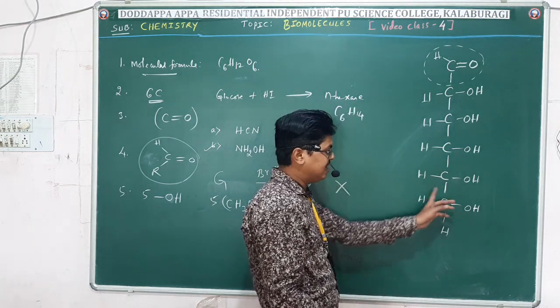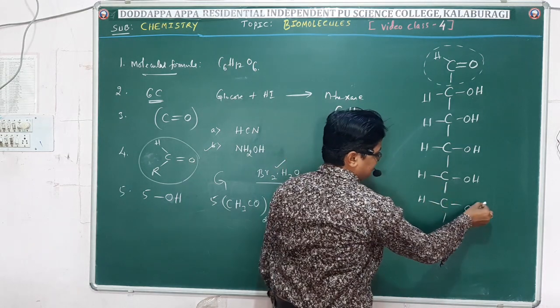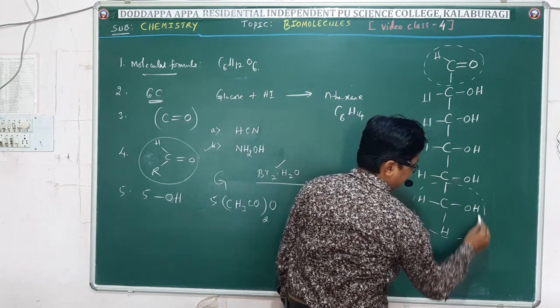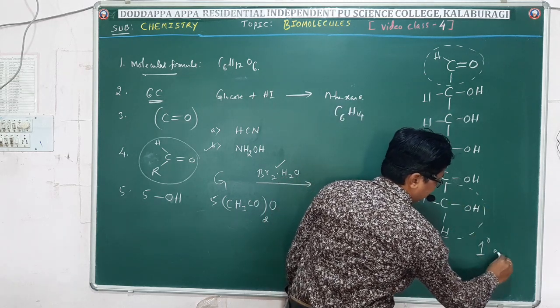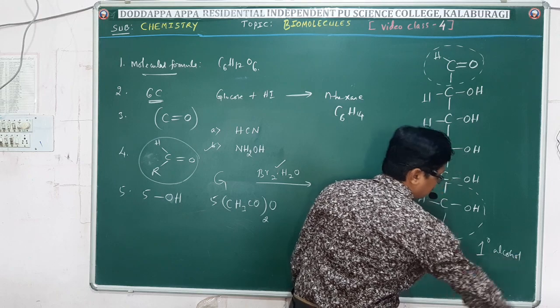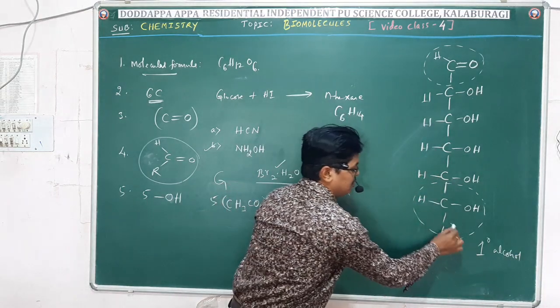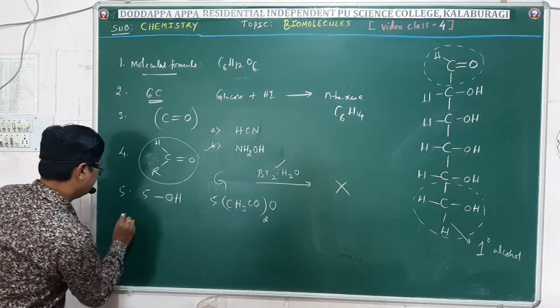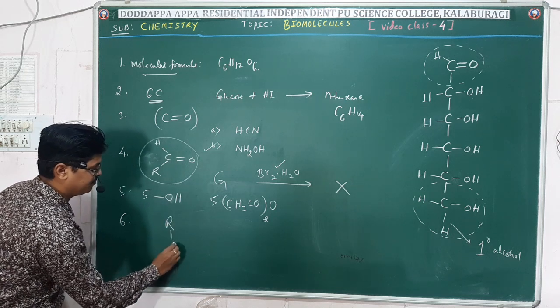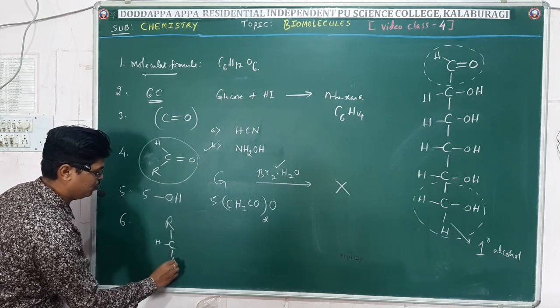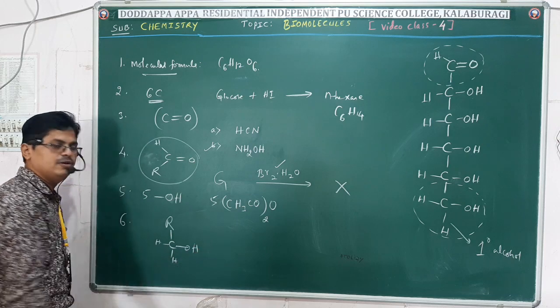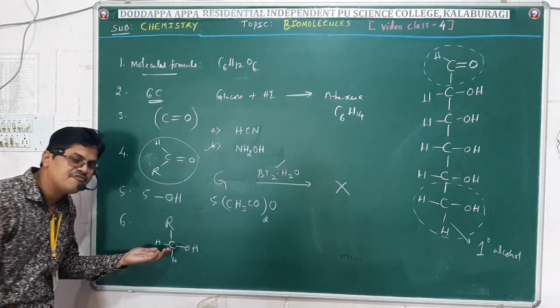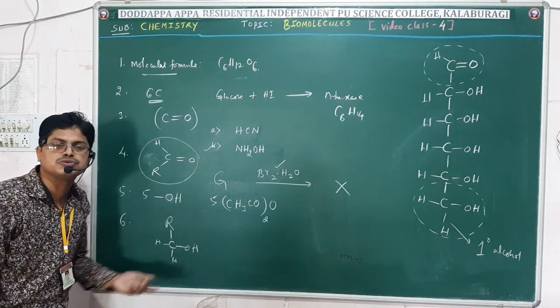Then look at the last carbon here, the 6th carbon. This is called a primary alcoholic group, CH2OH. Then what is the evidence for the presence of primary alcoholic group in glucose?